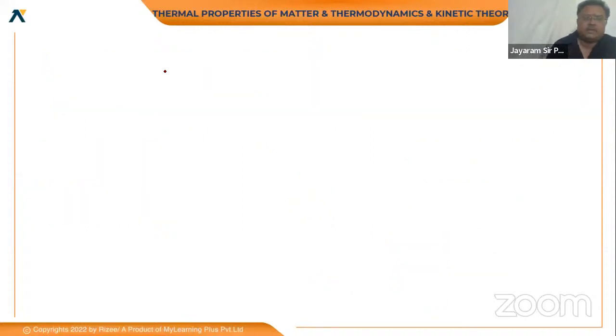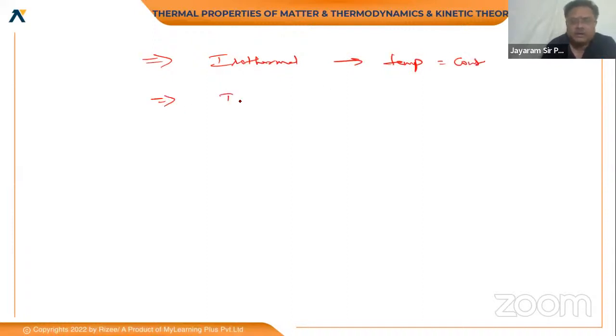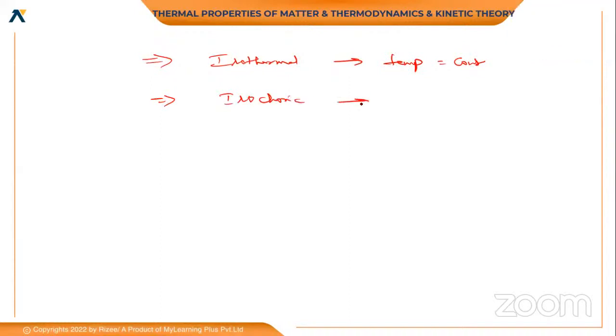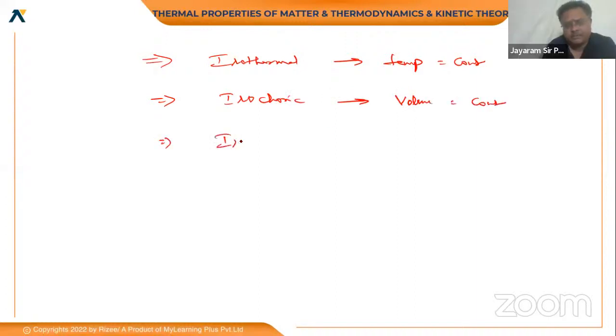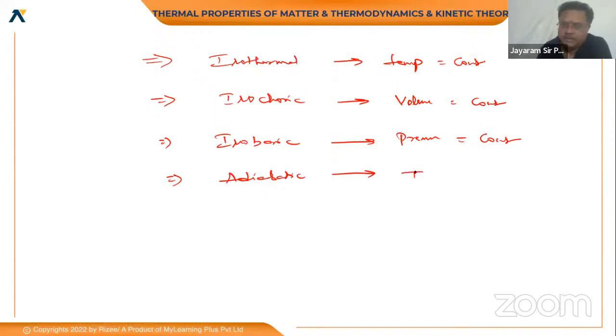So generally there are processes like these. How many processes do we have? First one, in the isothermal process, what happens? Temperature is constant. The second process is isochoric, where the volume is constant. In the isobaric process, pressure is constant. Next one, adiabatic process. In the adiabatic law, Boyle's law doesn't hold, temperature is not constant, and Q remains constant.